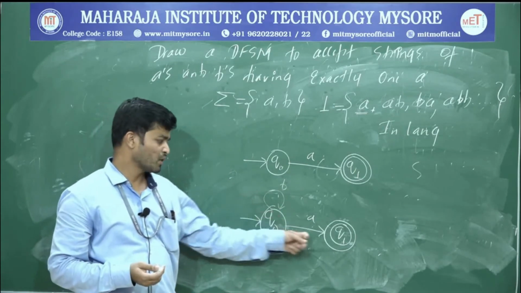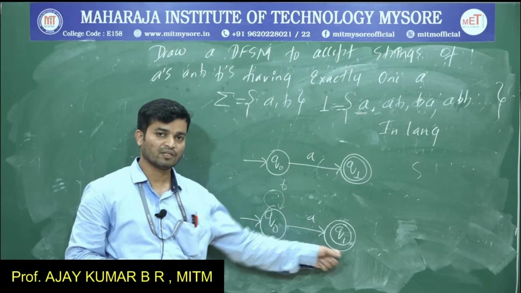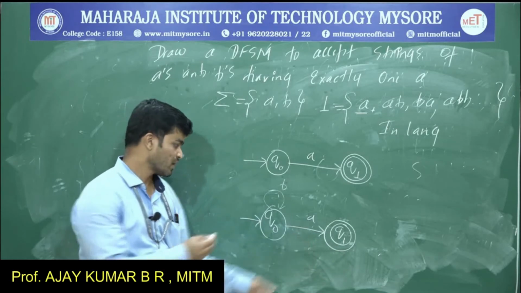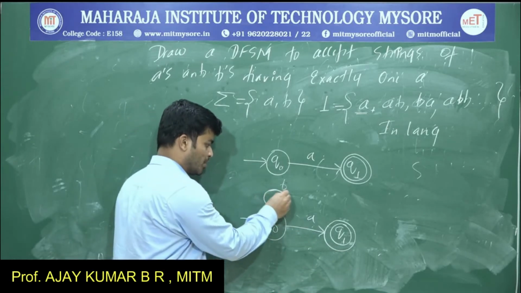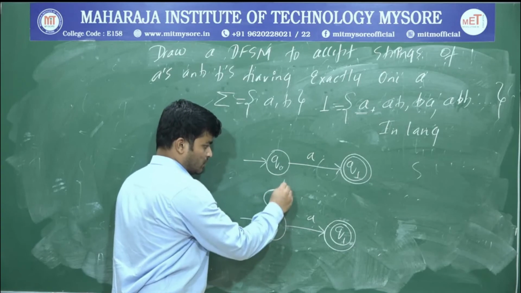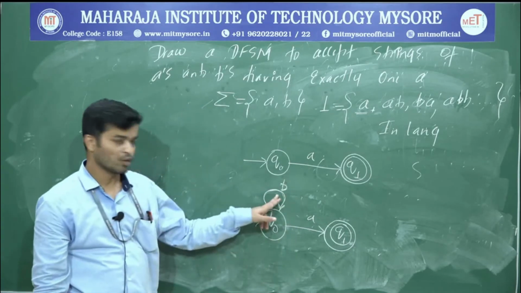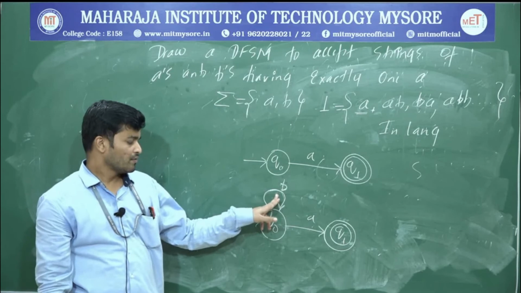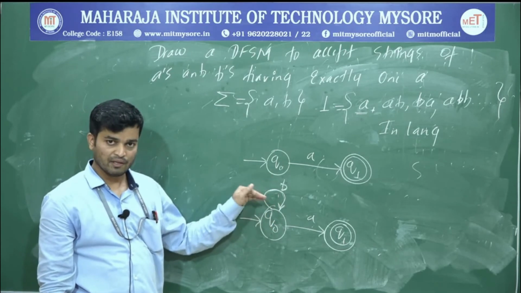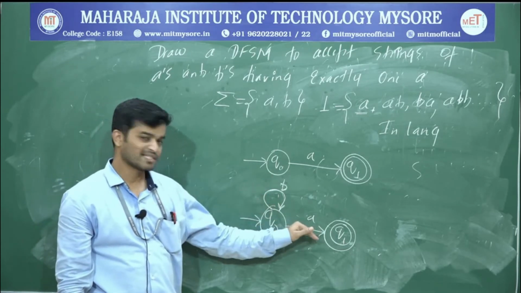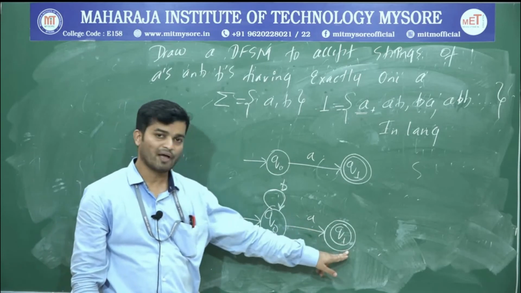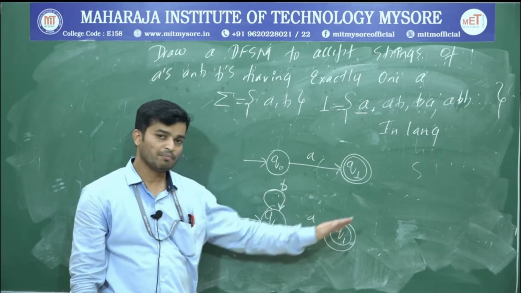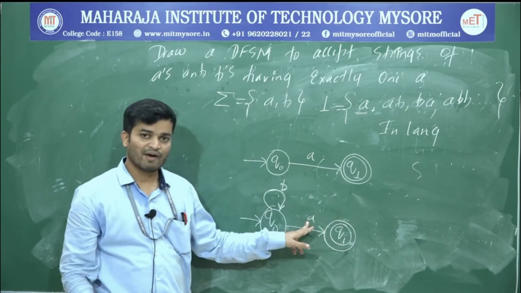N number of B's followed by 1 A before going to the accepting state. Whether that string is valid? Yes, valid. So I can write a loop upon B. Why am I writing a loop upon B? Because if there are N number of B's in the beginning, then I'm going to accept 1 A, then I'll reach the accepting state. So BBB A, that's a valid string.